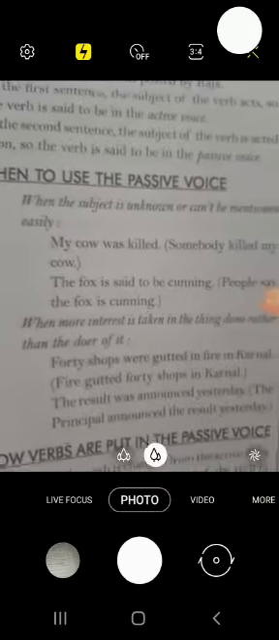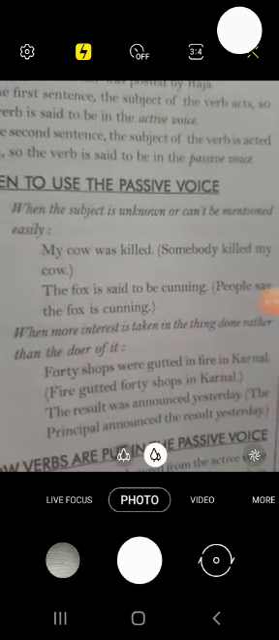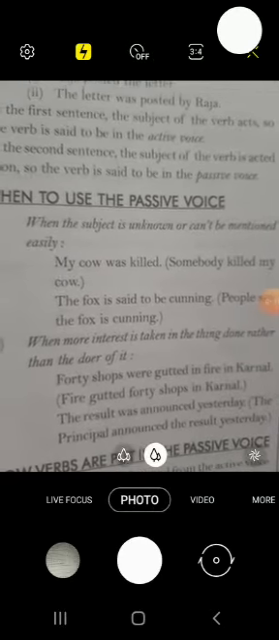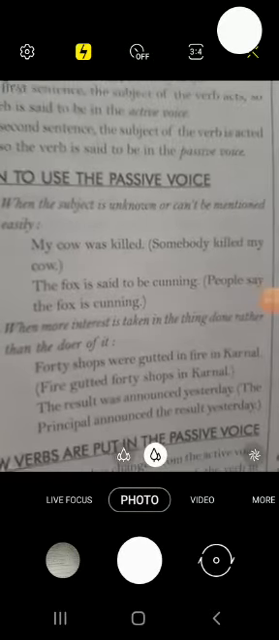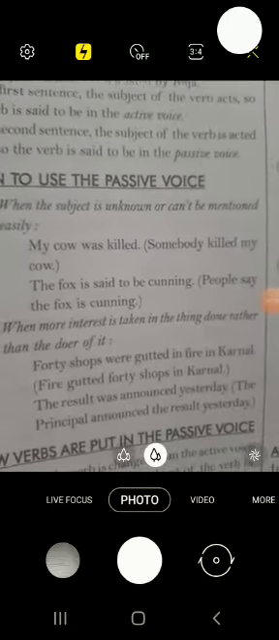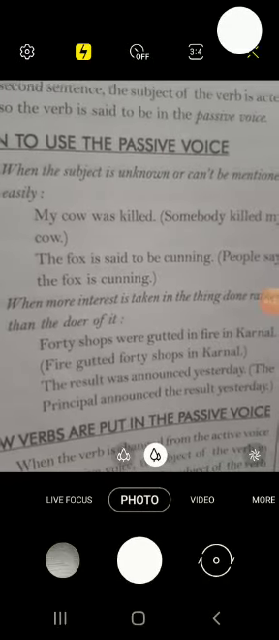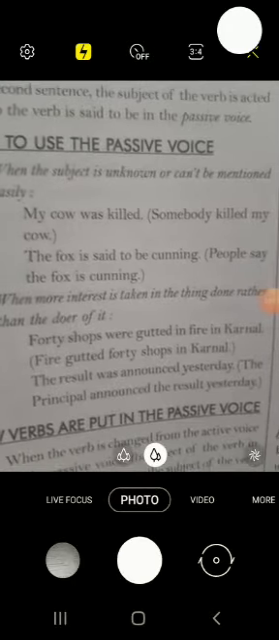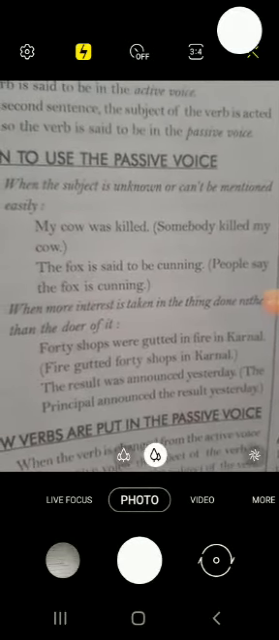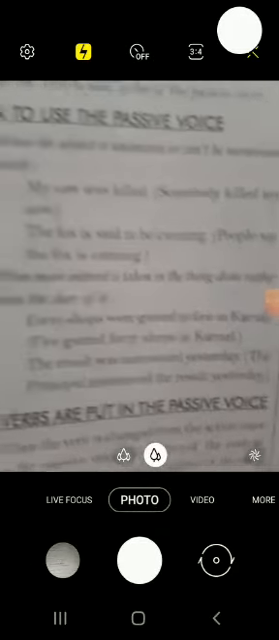So when to use the passive voice? When the subject is unknown or can't be mentioned easily. जब subject पता ना हो तो mention ना किया जा सके, then we can use passive voice. Suppose the example is my cow was killed. So if you want to change into passive voice, you have to write somebody killed my cow. Second sentence is the fox is said to be cunning. Now here the subject is unknown or can't be mentioned easily. People say the fox is cunning.